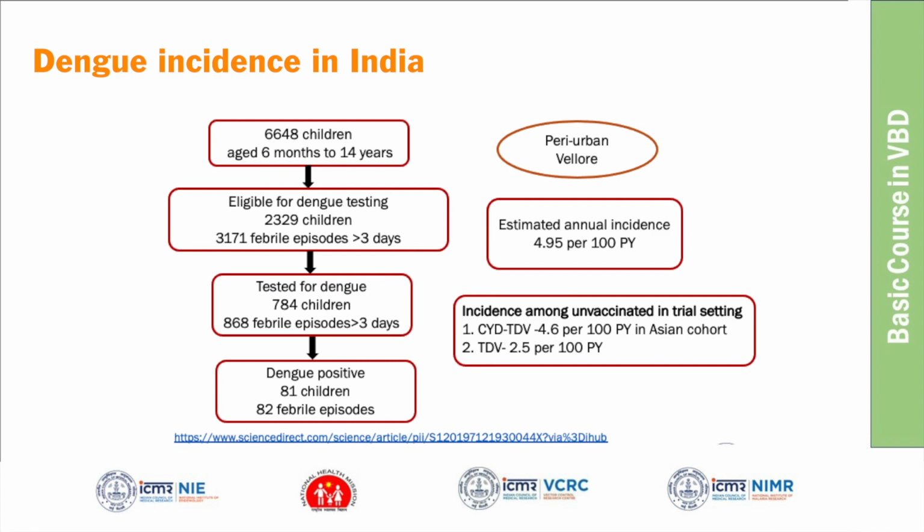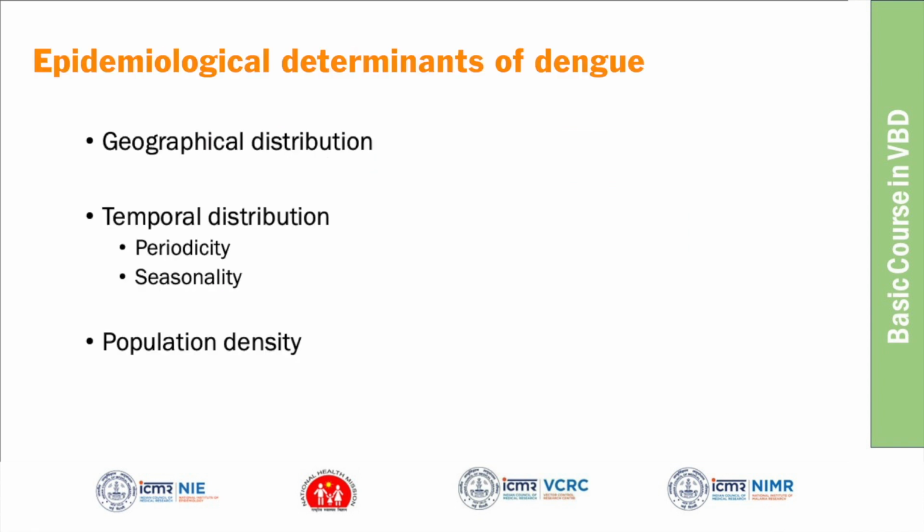The second study is the TDV vaccine. So it is going for the approval stage, the second vaccine developed by Takeda pharmaceutical company. The first one is Sanofi's dengue vaccine, and the second one is Takeda's TDV vaccine. The Takeda vaccine in the unvaccinated arm reported an incidence of 2.5 per 100 years. So you can see that the incidence in India is somewhat comparable. So this is about the burden of dengue infection in the world at the global level and in India.